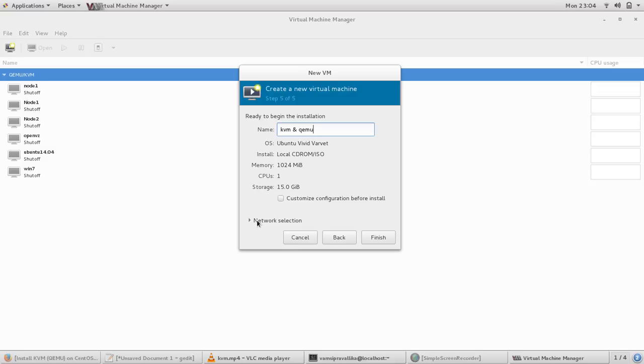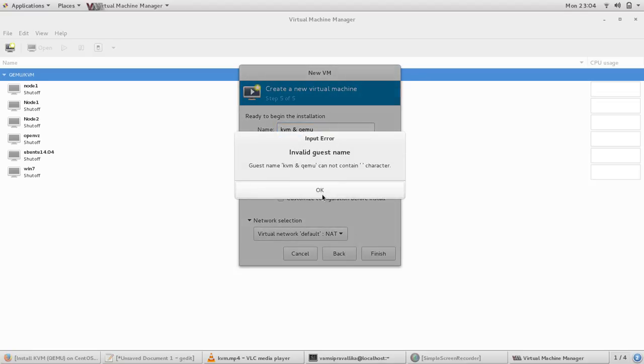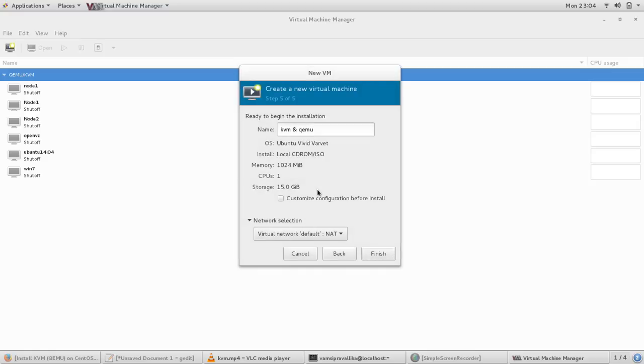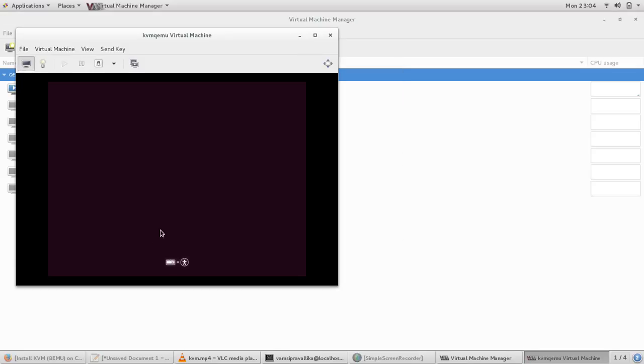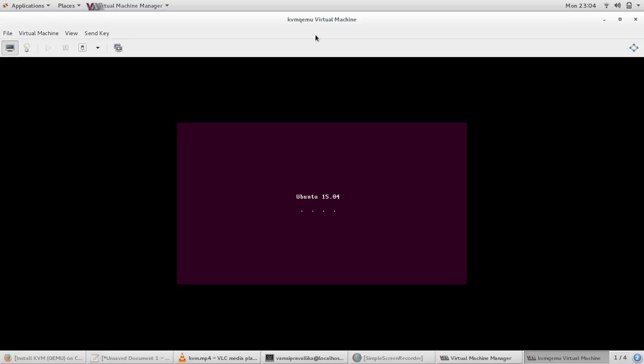Then click on finish. Here for network selection we selected NAT as a private network. It is there by default. Then click on finish. Then the virtual machine is now being created, allocating space and all. See that it's the Ubuntu operating system, it's loading.